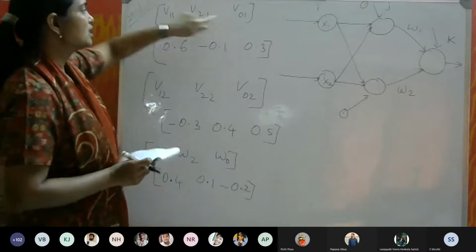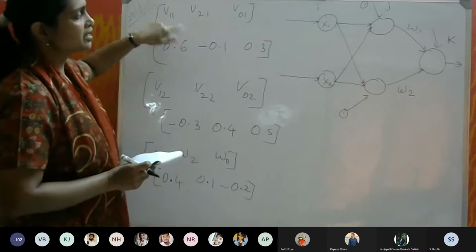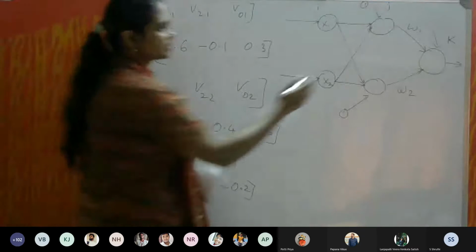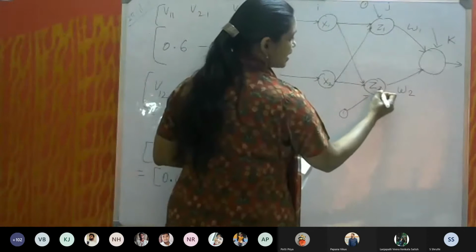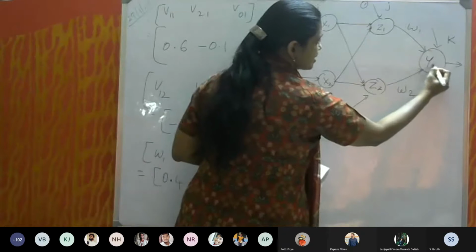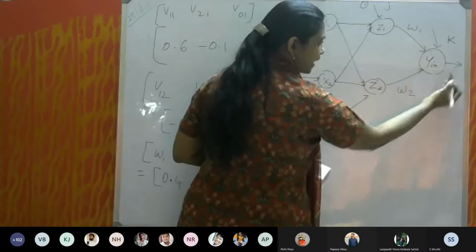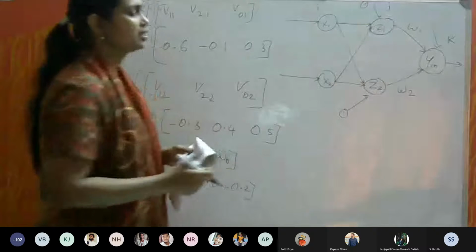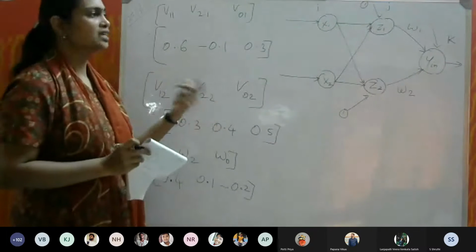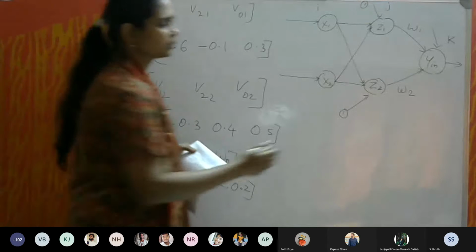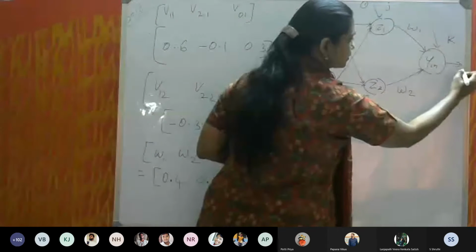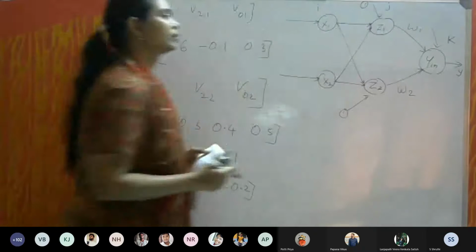V11 goes from where to where, and this is my hidden layer. I write it as Z1 and Z2, and this is Y in K, where K is 1. I'm just writing Y in. And your output will be Y.